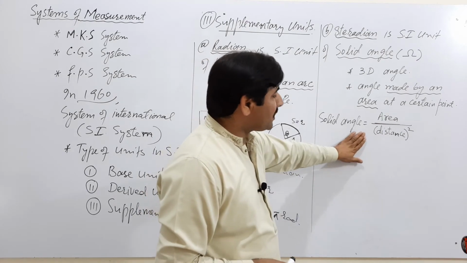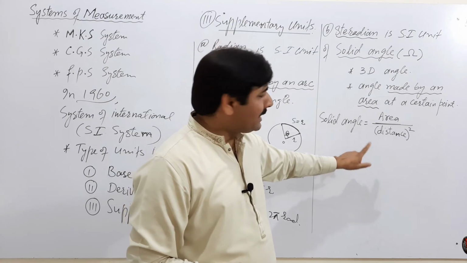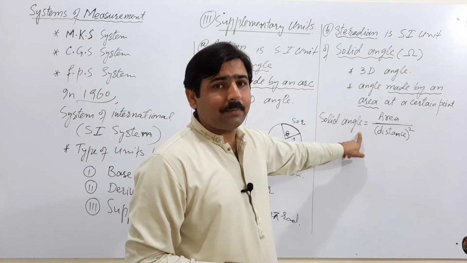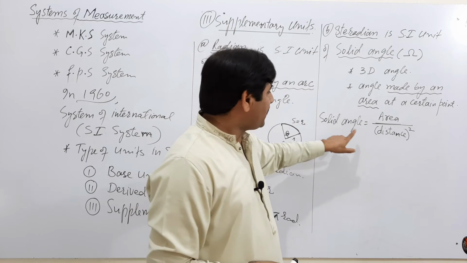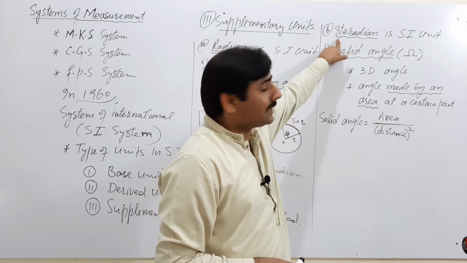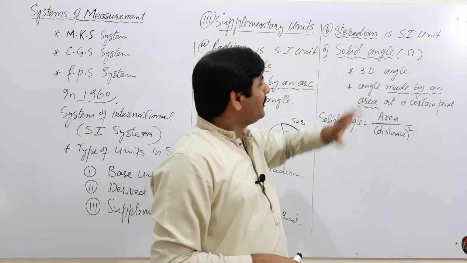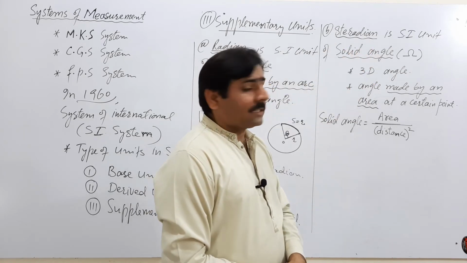This is the formula for solid angle. Solid angle is a physical quantity. It is a dimensionless quantity. It has no dimensions. But solid angle has certain units, and its SI unit is steradian. Here we are studying only the unit, but we have explained a little bit what solid angle is.